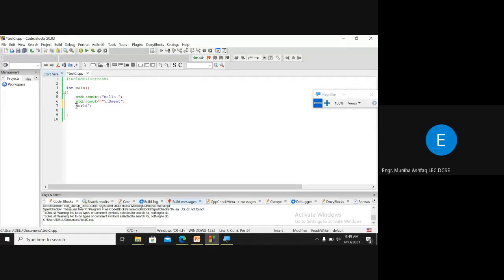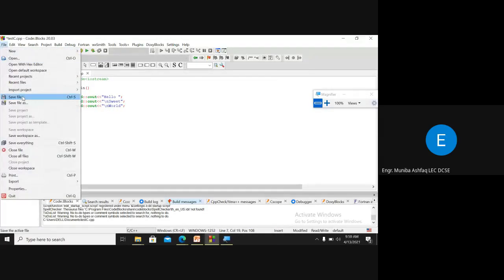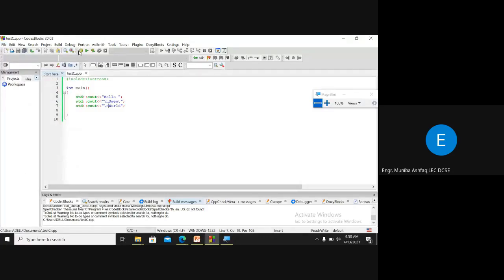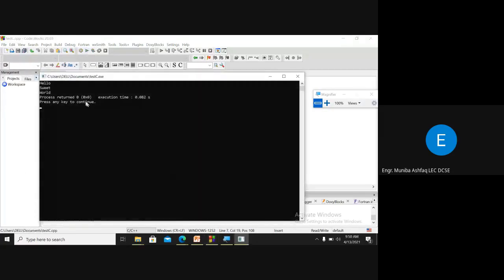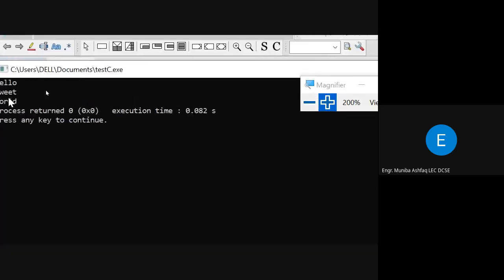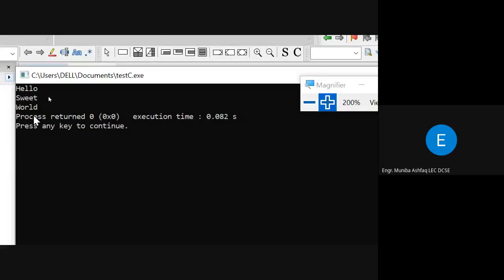Let's suppose I want to print world in the next line, then I have to further include this \n, right? I want to save this file, I will build it, I will run this. So hello sweet world is printed in 3 different lines.